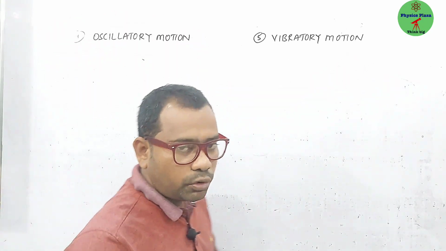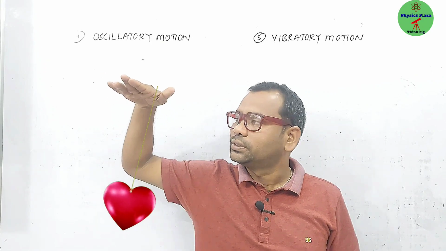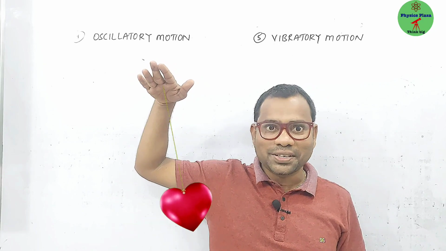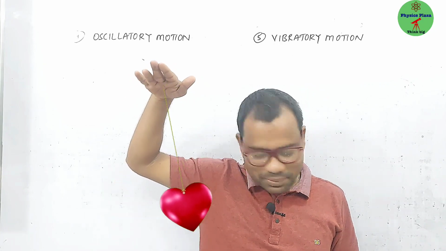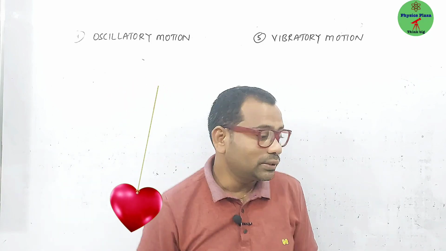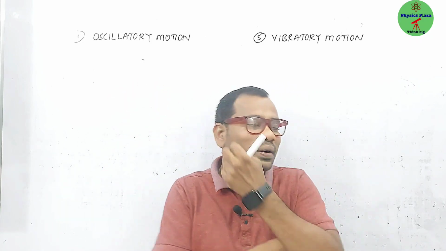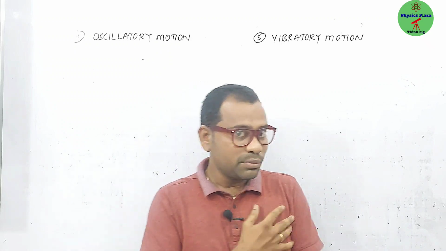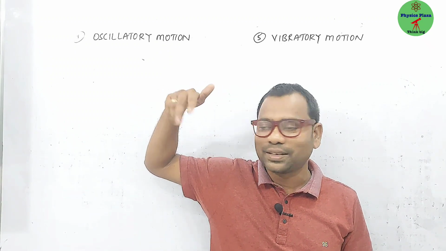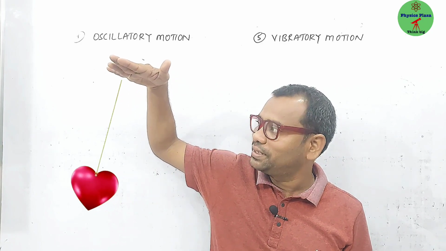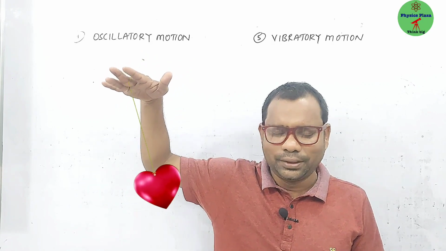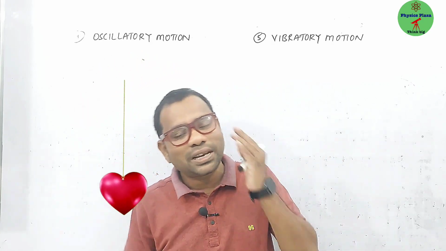Children, now look here. Can you see something in this motion? Hey, is it my heart? Hey, it's not my heart. Come on, look here. What is happening to this one? Okay, now my heart is beating. Can you see my beat? Can you see my heart? So children, just try to notice the motion of this heart. Hey, it's not a heart, it's some object. Okay, let us imagine it like a pendulum.